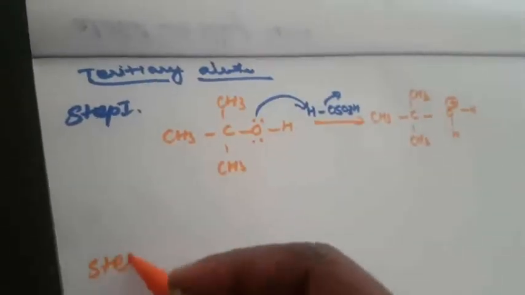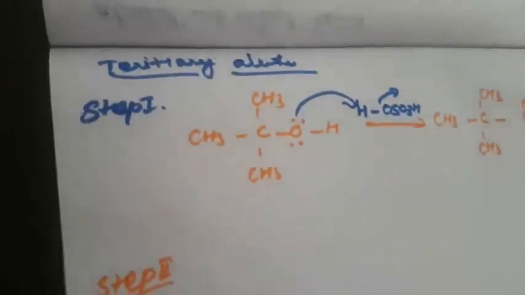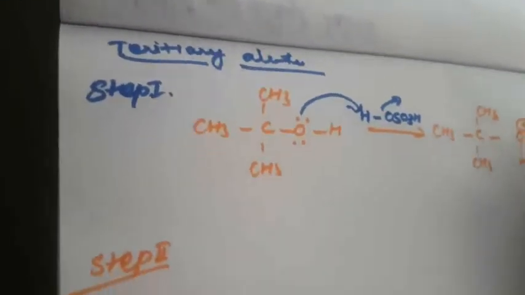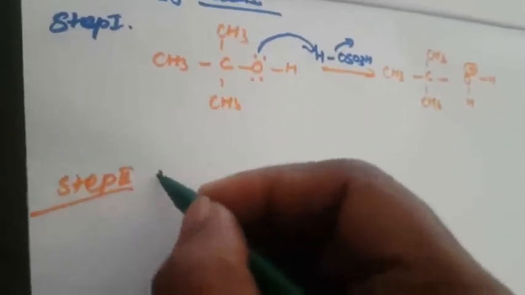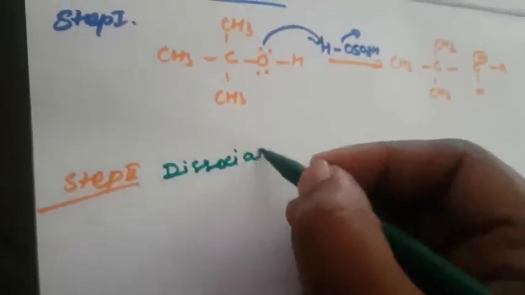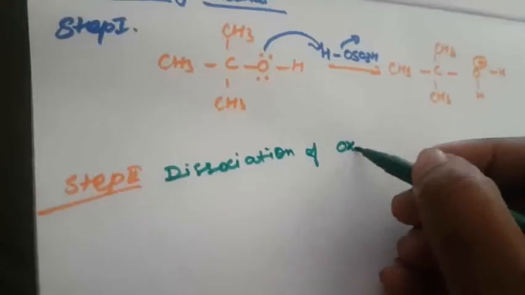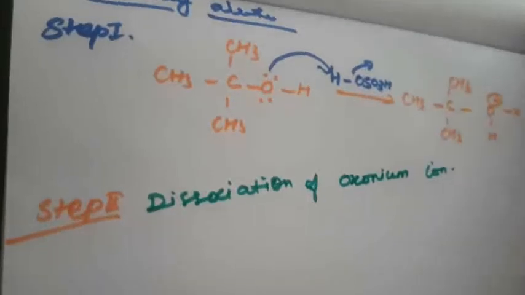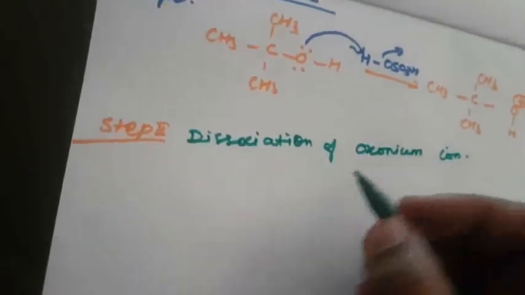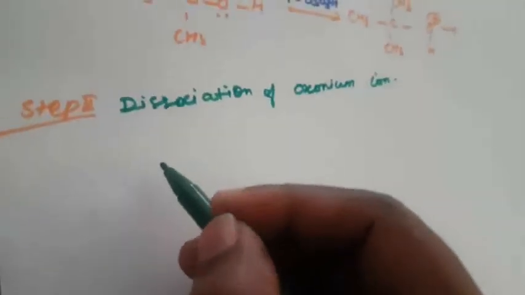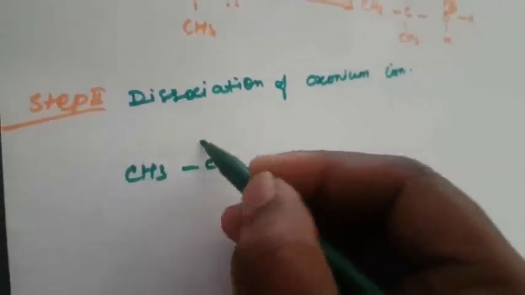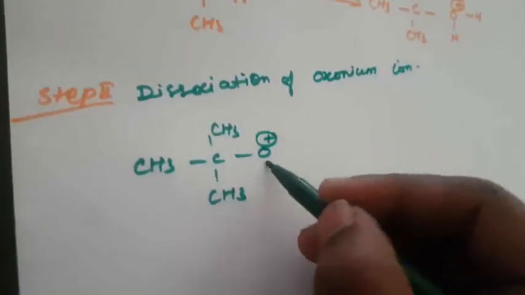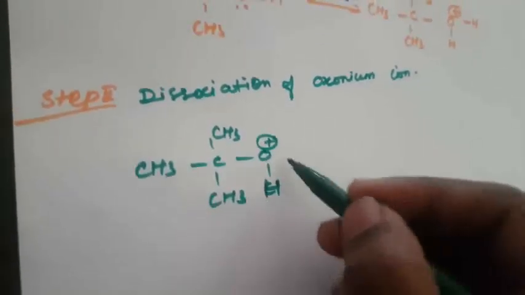What is step 2? Dissociation of the oxonium ion. This is oxygen containing positive charge, that is the oxonium ion. The second step is dissociation of the oxonium ion to form a carbocation. Again I am writing the same equation here: CH3, CH3, CH3, O positive charge, H, H.